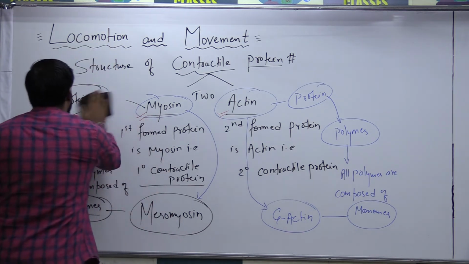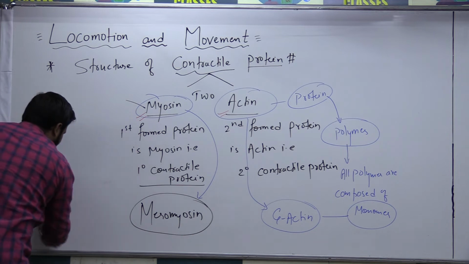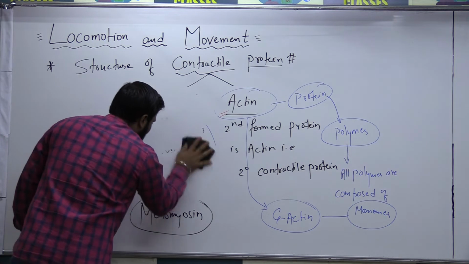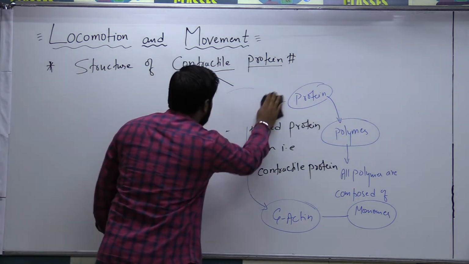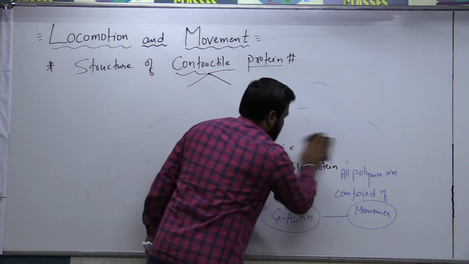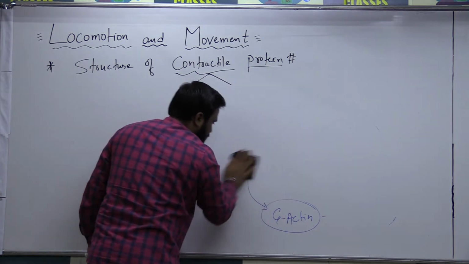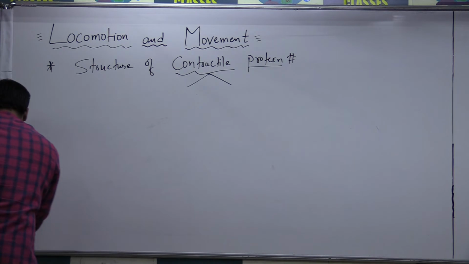See here. Now we will see the structure of this monomer. The monomer of myosin is called meromyosin. Please note it down. So we will start with the structure of meromyosin. What is meromyosin? It is the monomer of myosin.